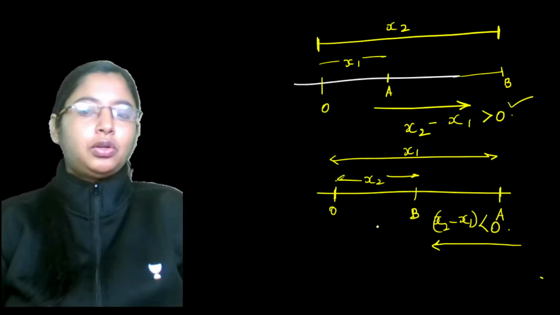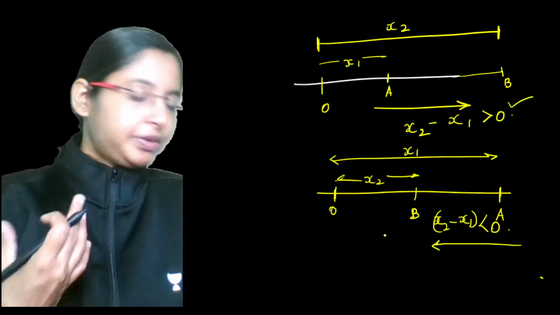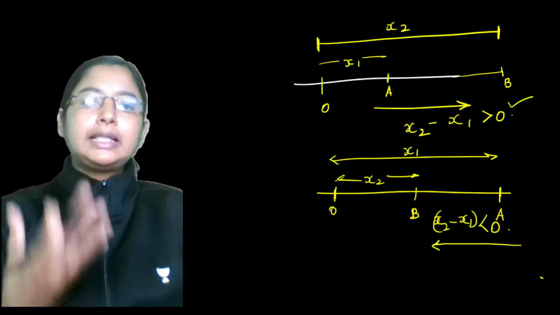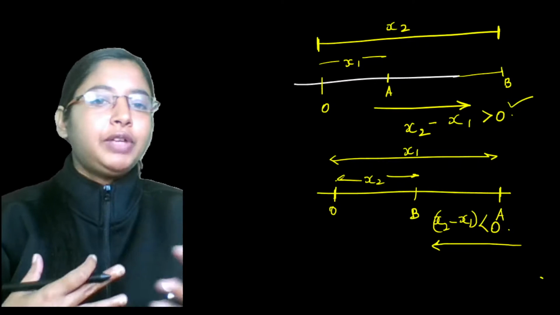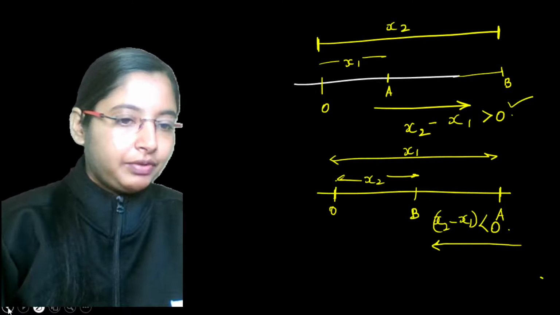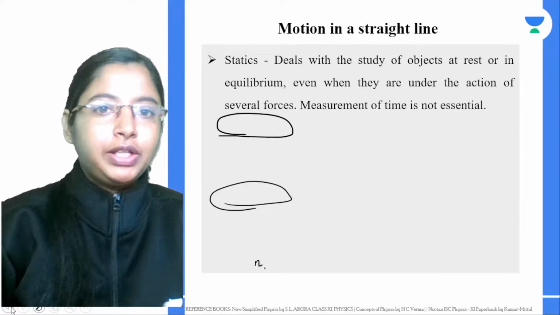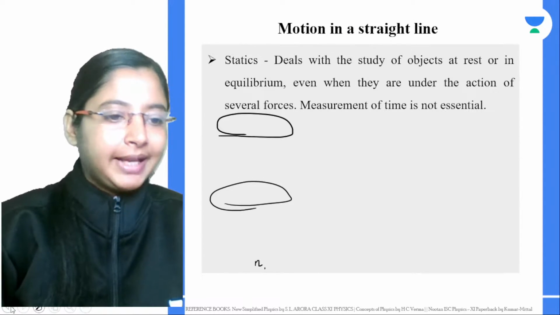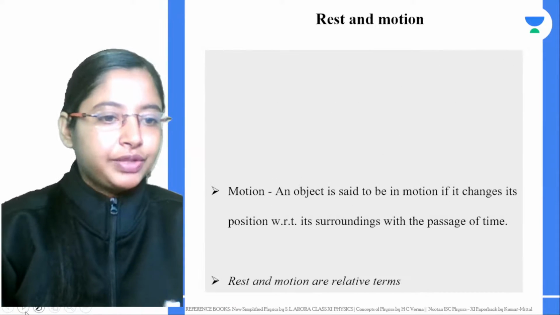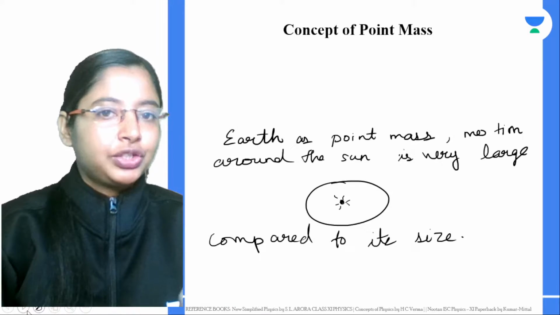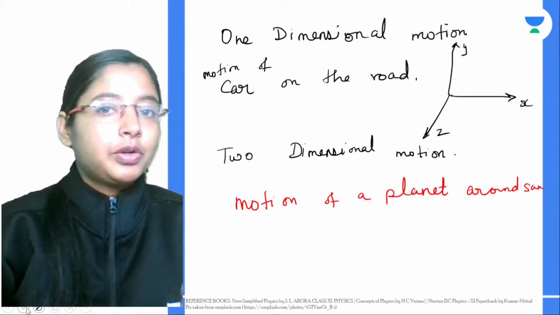In today's class, we just learned what rest is. We learned that mechanics is a branch of physics, and we looked at the branches of physics. We learned what rest and motion are. Then we learned the concept of point mass.